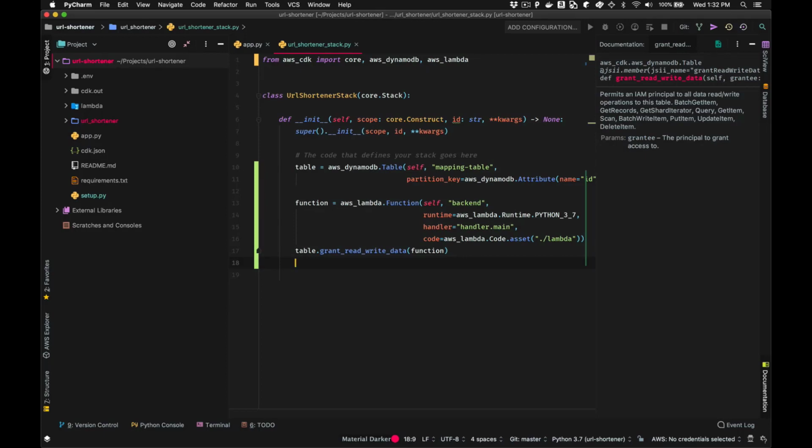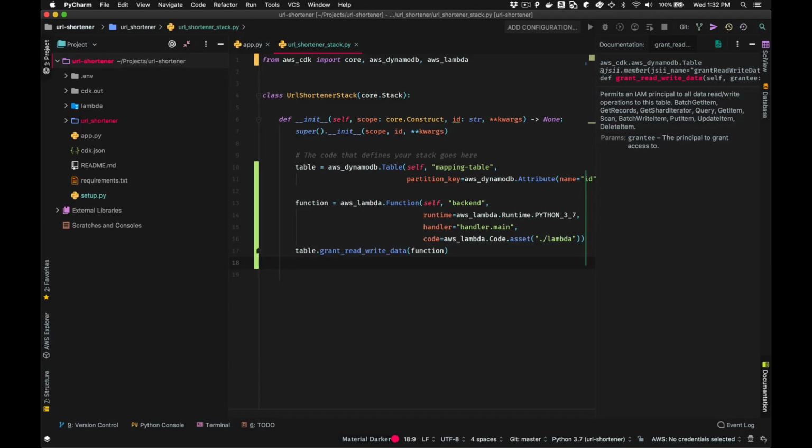And in a minute, when we see what it creates, we're going to see that it's very scoped down to only this one single table, for only the actions that we specified. Those are read and write actions, and only for this Lambda function. So we get the benefit of this high-level intent that we express. It's very easy to read, but at the same time, we have all the security, least privilege, best practices going on.